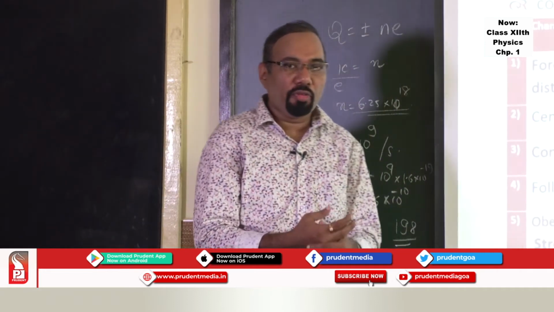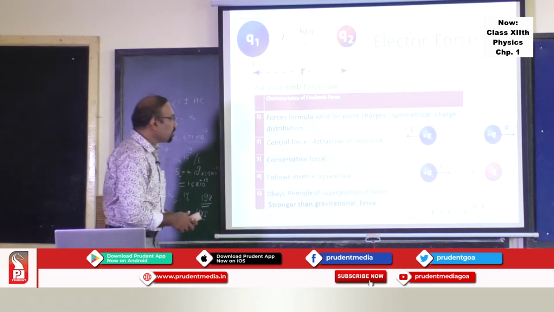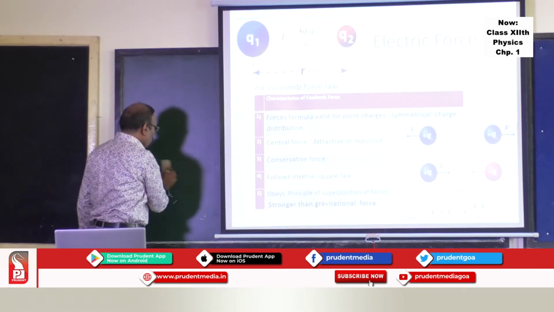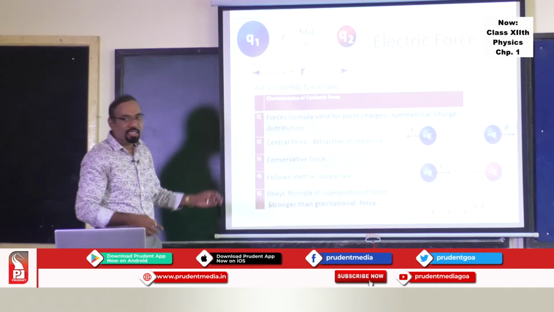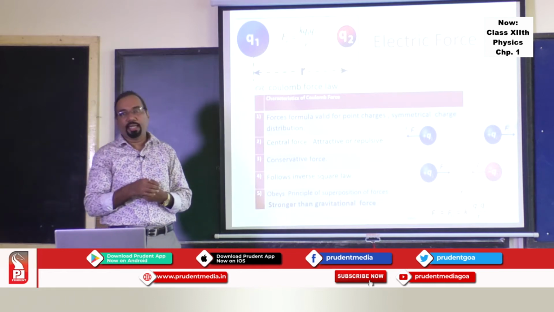Now the next thing we are going to study is forces between the charges. And the force between the charges is given by a famous law called Coulomb's law. And what exactly does Coulomb's law state? It is just similar to Newton's law of gravitation which you studied in 11th standard.